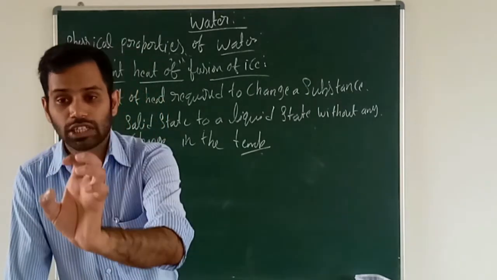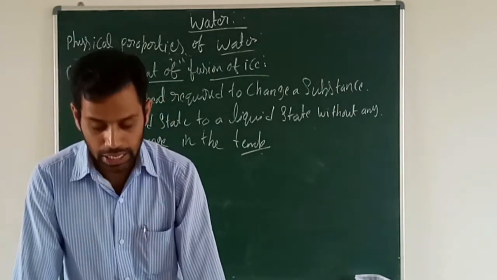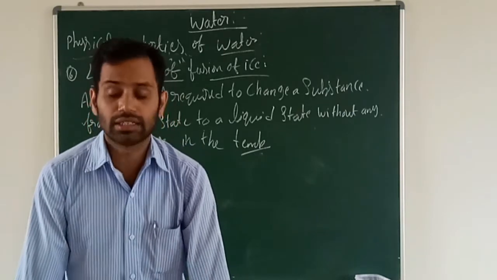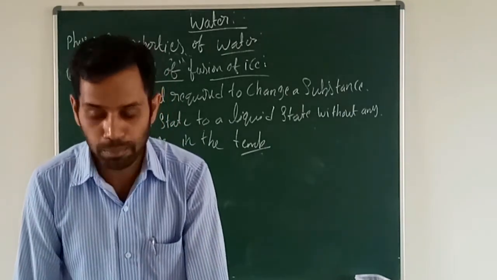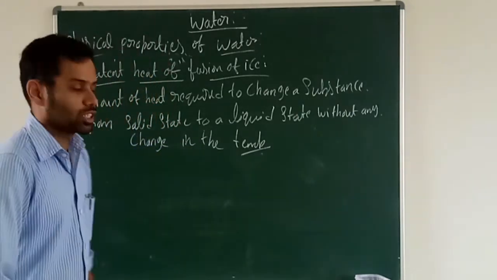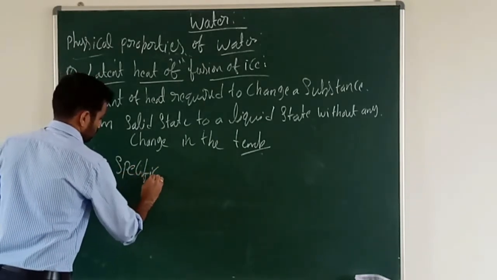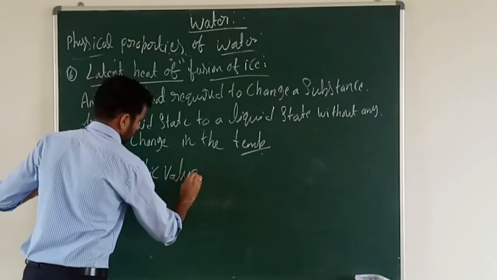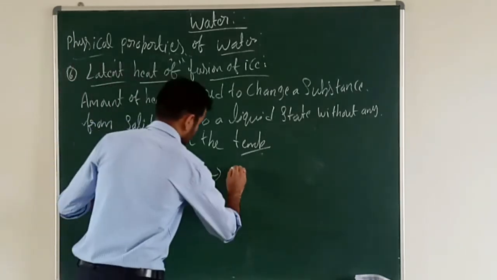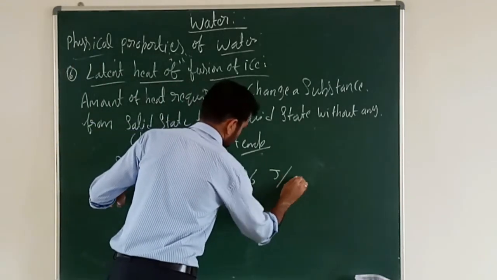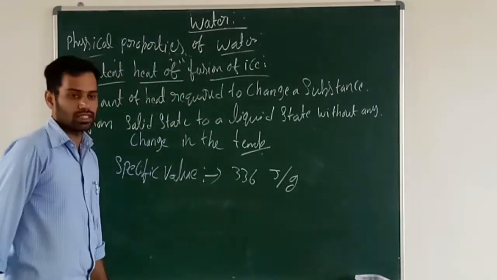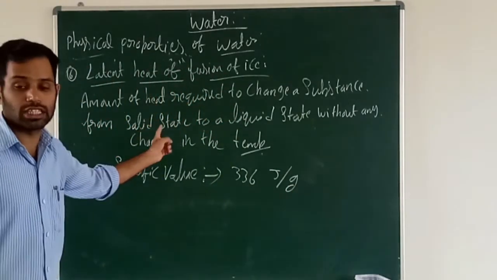And it has a constant value, that is a specific value. Its specific value is 336 joule per gram. It's a standard value. 336 joule per gram. This is the standard specific value.